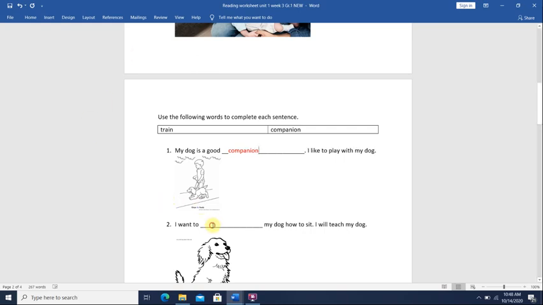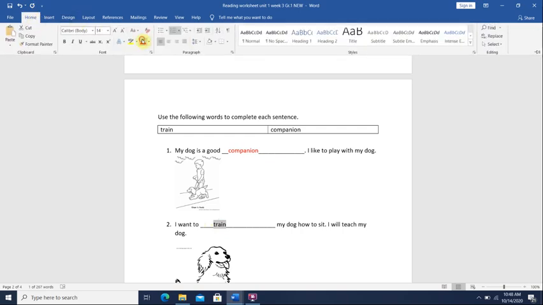Okay. Number 2, I want to blank my dog how to sit. Here, I want to teach my dog how to sit. That means I want to train my dog. Right? Train means to teach a pet to do something or to learn how to do something.